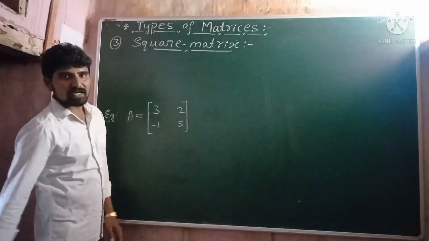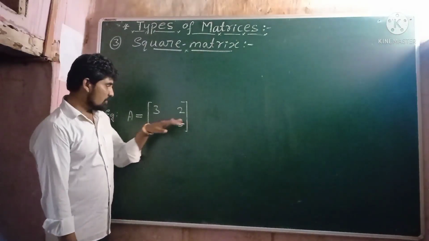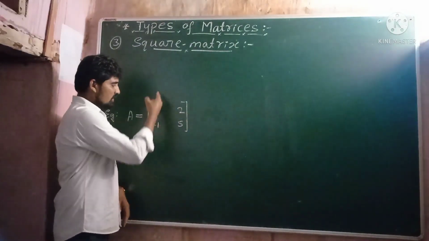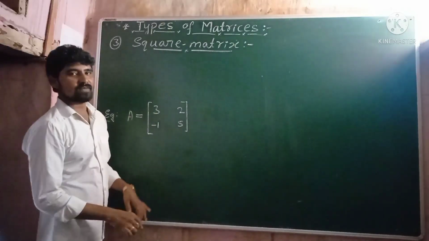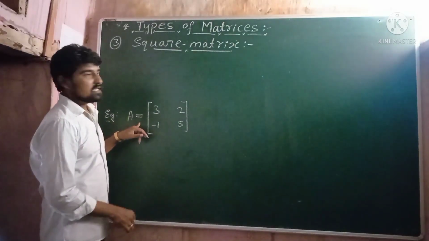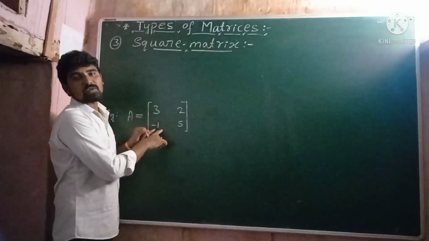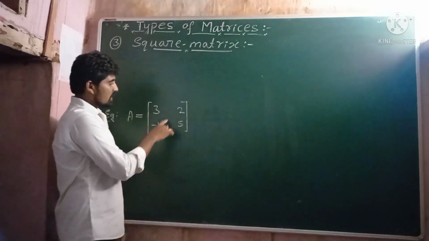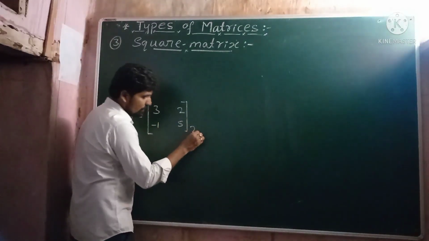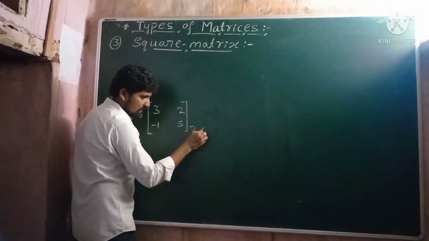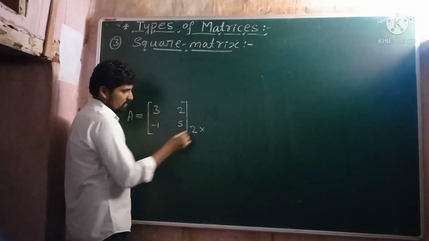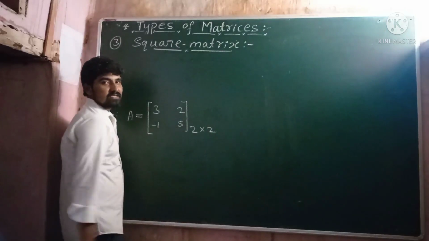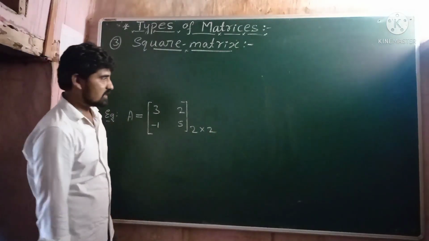So A is one of the matrices. Why? Because here the numbers are arranged in rows and columns, and in this matrix the number of rows is equal to the number of columns. This matrix has 2 rows and 2 columns. Therefore the order of the matrix is 2 cross 2. I hope all of you understood.